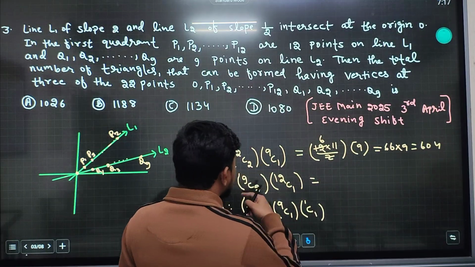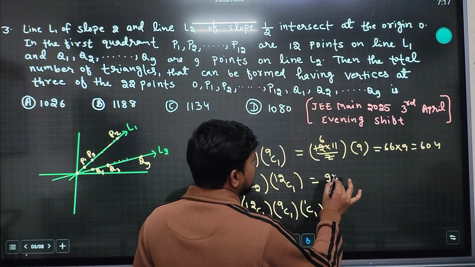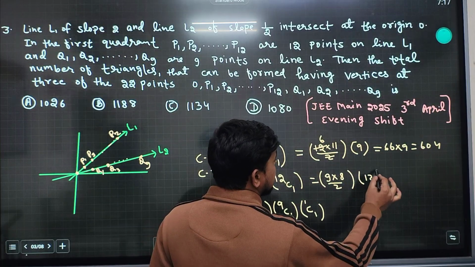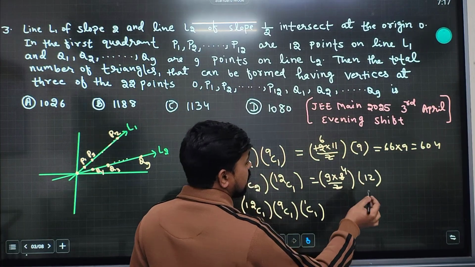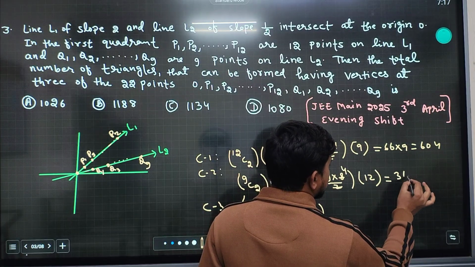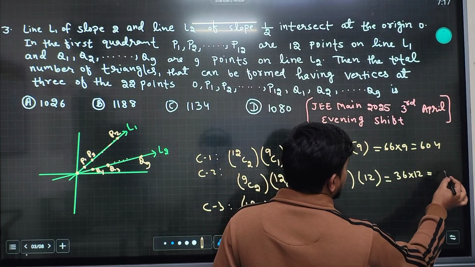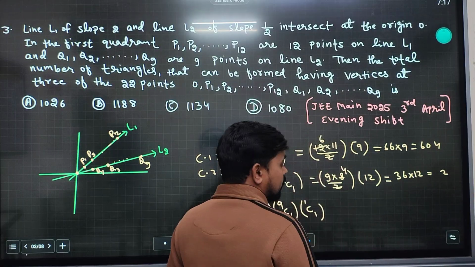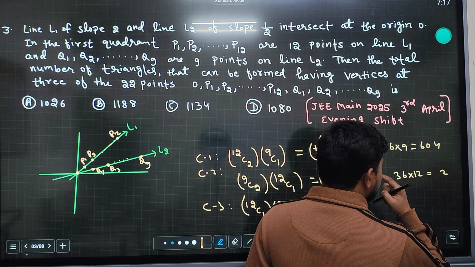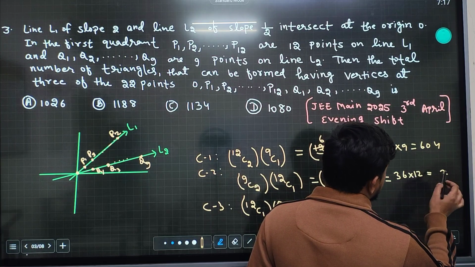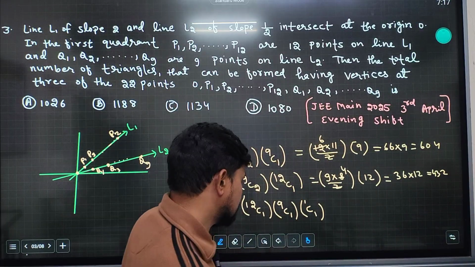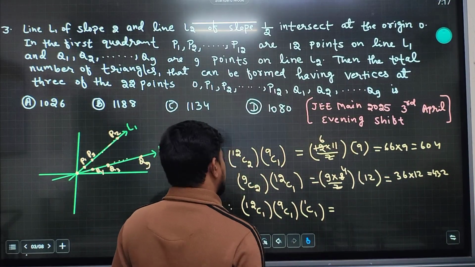And this one, 9C2 is 9 into 8 upon 2, times 12C1, which is 12. So 9 times 4 is 36, into 12, 12 times 6 is 72, 36 times 12 is 432. Hope our calculation is correct.